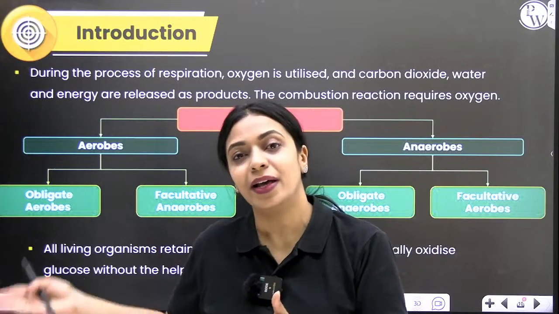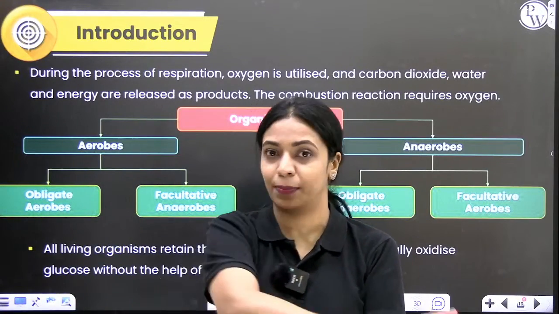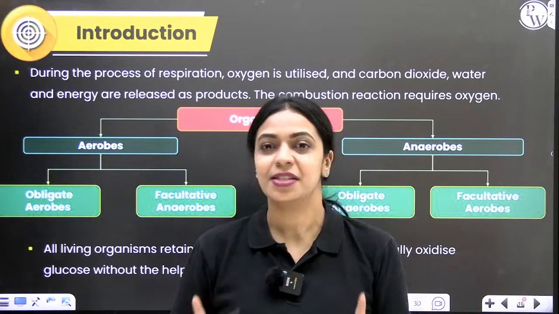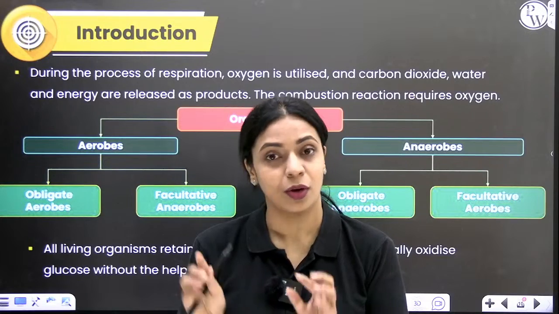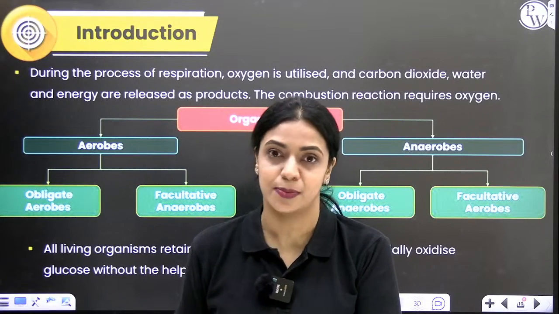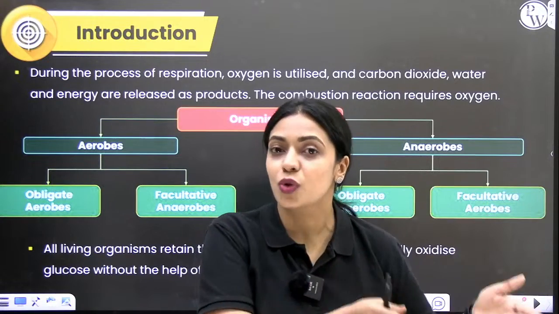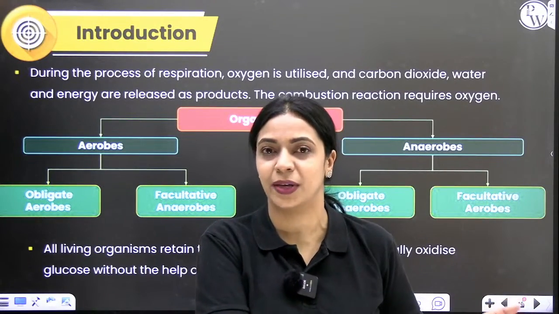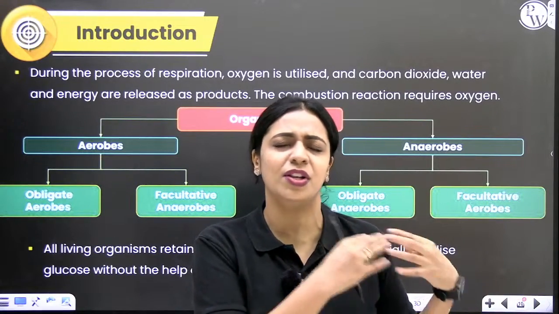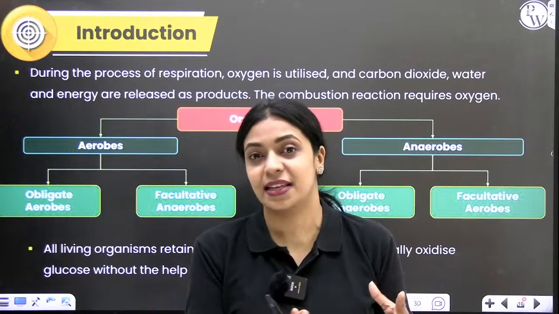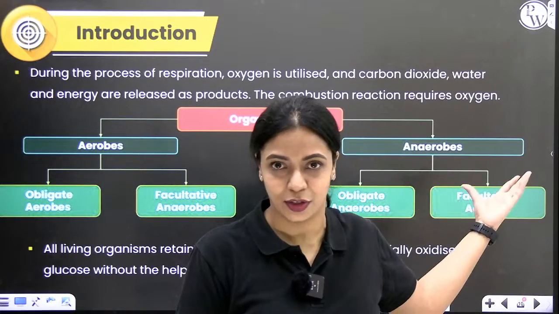Whatever steps require oxygen, those steps do not take place in that organism. But we must understand one thing very clearly here: whenever oxygen is involved in respiration, the amount of ATP we get is very high. Whenever there is no oxygen involved, it's happening anaerobically, and how much ATP is produced is much, much lesser. How much less exactly, we'll get to the numbers towards the end of the session.